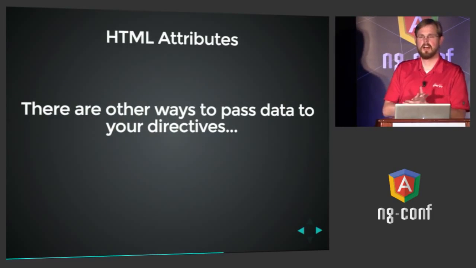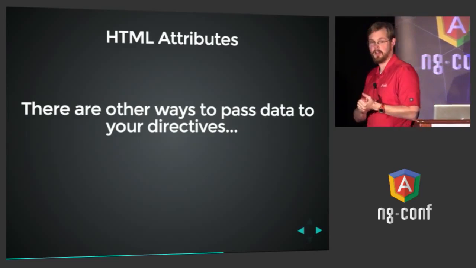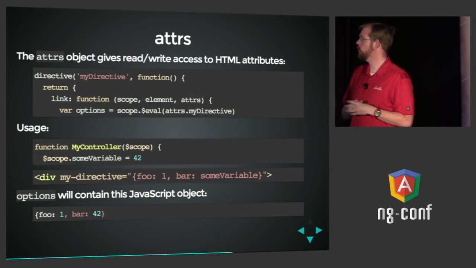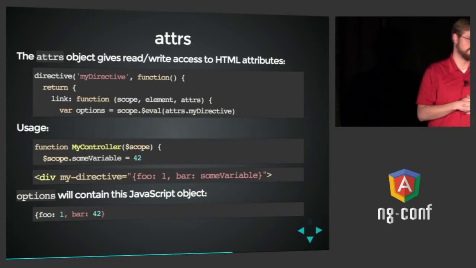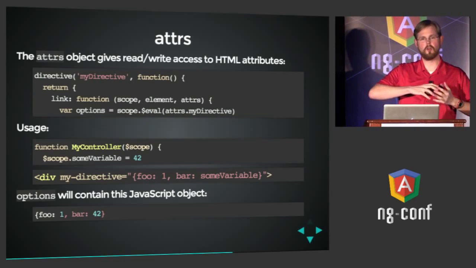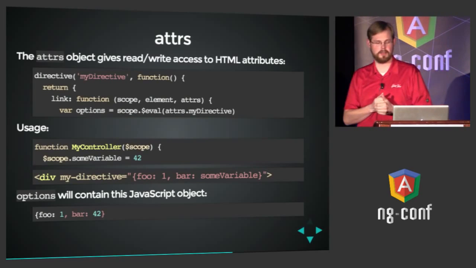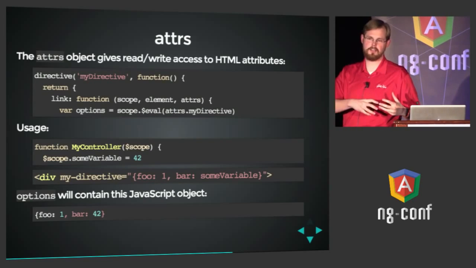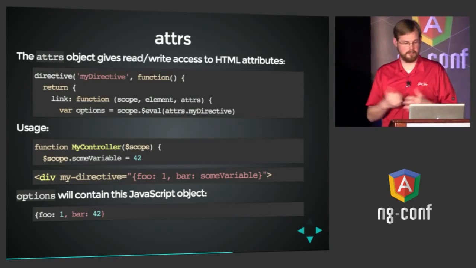OK, so using a scope property is not the only way to pass data into your directive. The other way is to use HTML attributes. And the way you do that is using the attrs object that is the third argument to every directive's link function. You can pull string values out. Angular will normalize all the names of your HTML attributes, and then you can pull string values out of those and store them however you like.